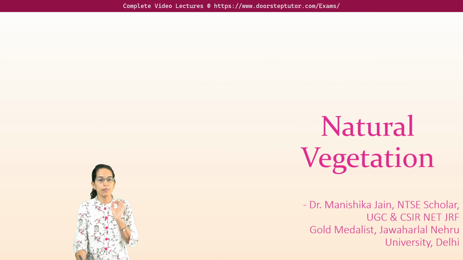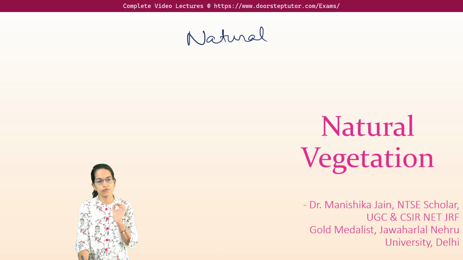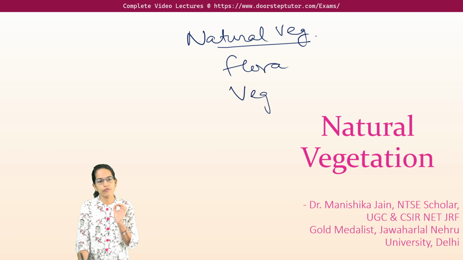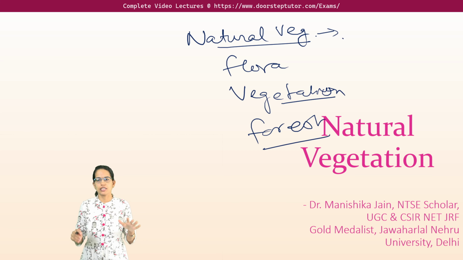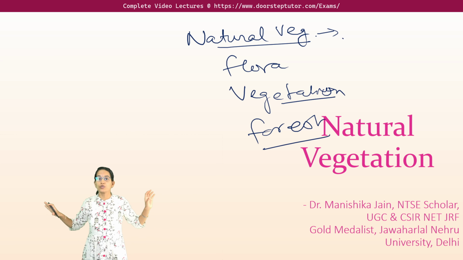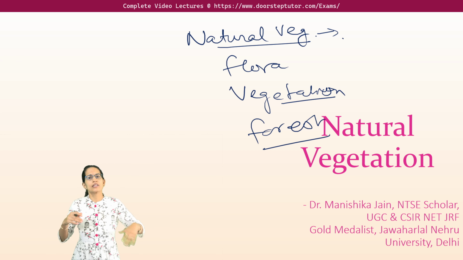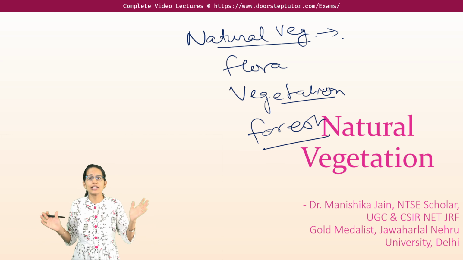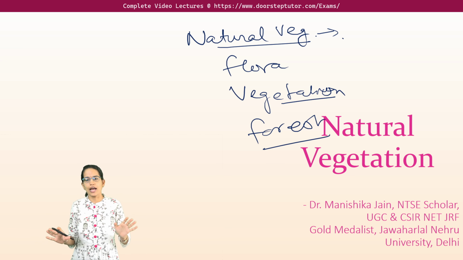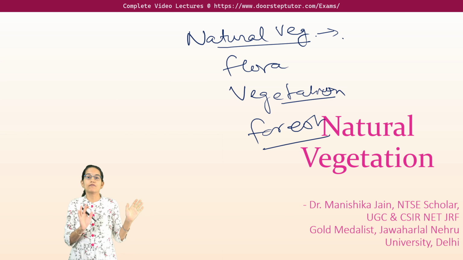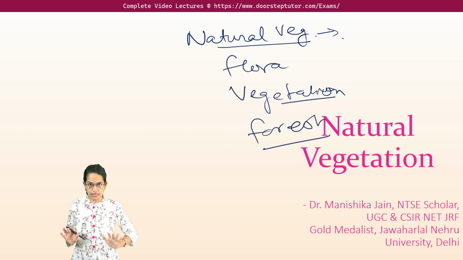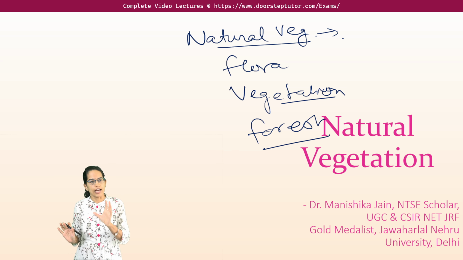Coming on to some important terminologies before we proceed further. What is the difference between natural vegetation, flora, vegetation and forest cover? Let's understand these one by one. Natural vegetation is when the plant community grows without any external assistance. It has not been disturbed over time. It grows naturally, so it is unevenly distributed and adapts itself to the climate and soil conditions in that region. That is what is called natural vegetation.